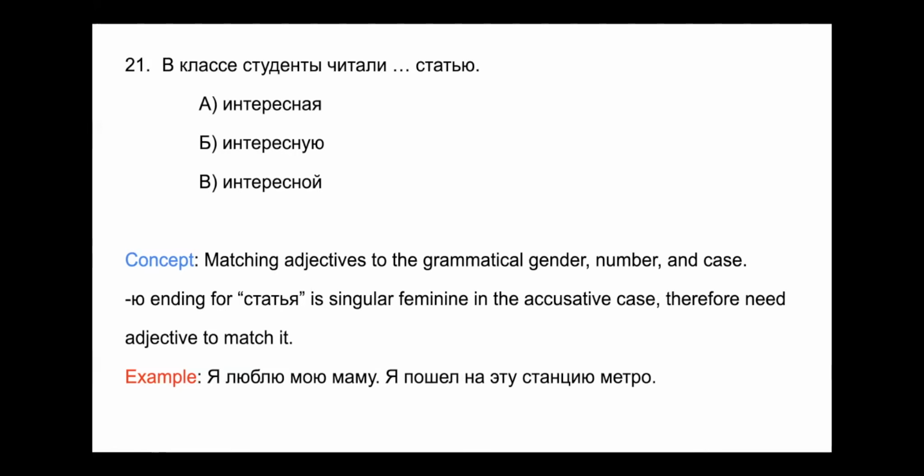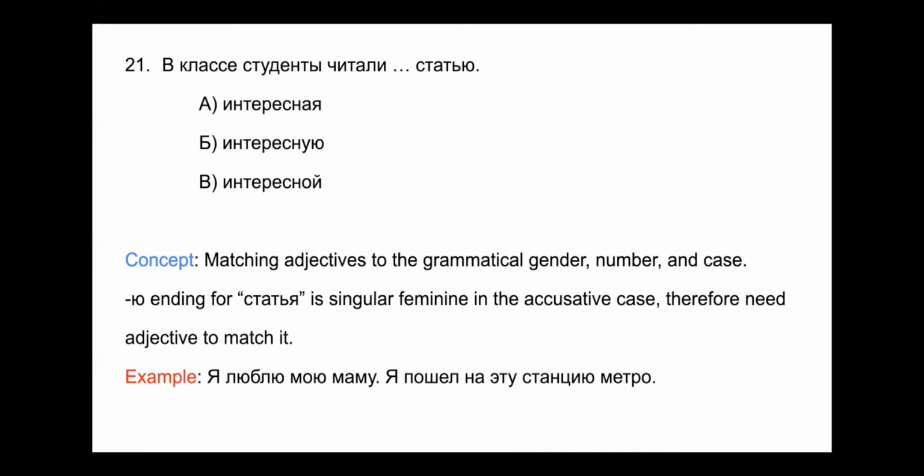Номер 21. В классе студенты читали интересную, интересной статью. We can see that there's a У ending for статья. So we need to recognize that the nominative case for this word is статья with a я ending. And because it has a я ending, it's singular feminine.